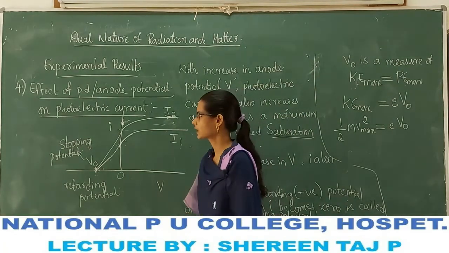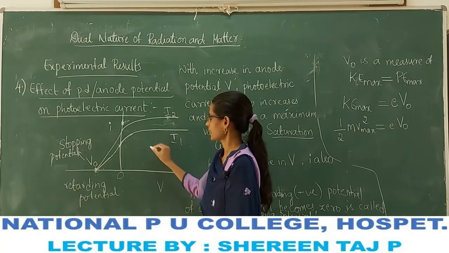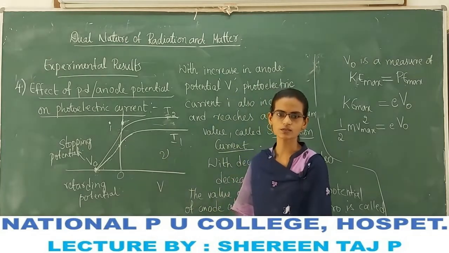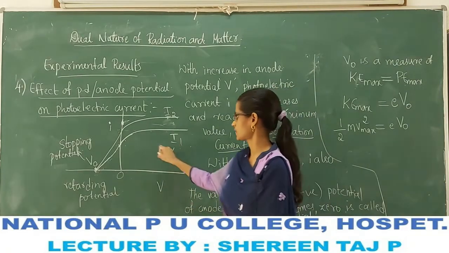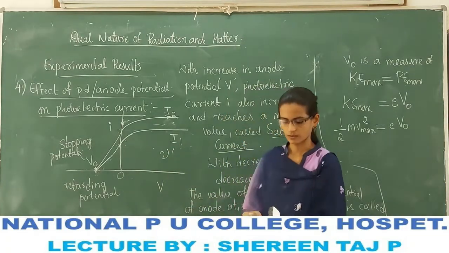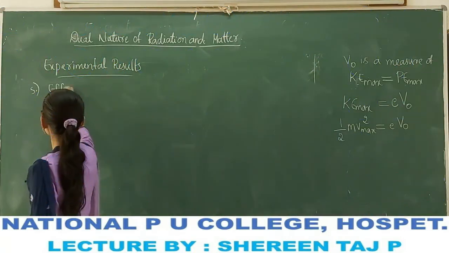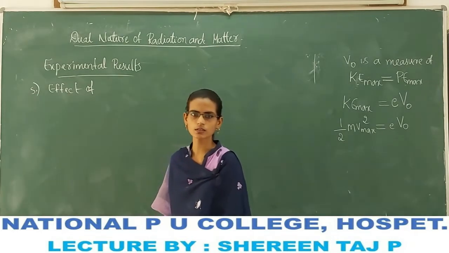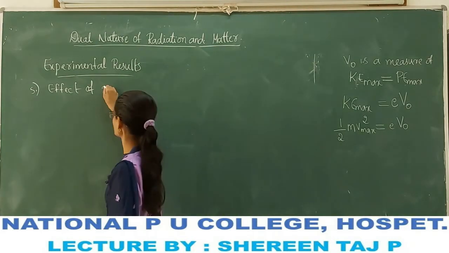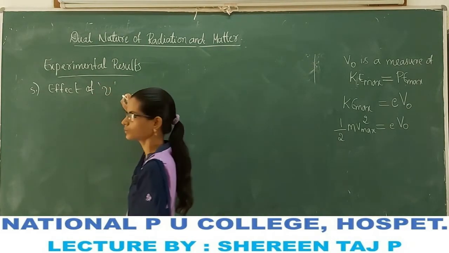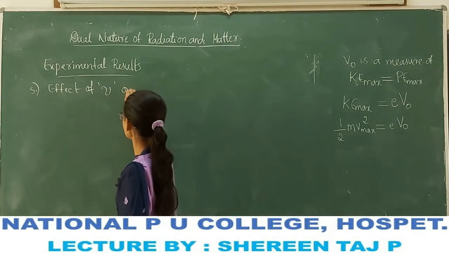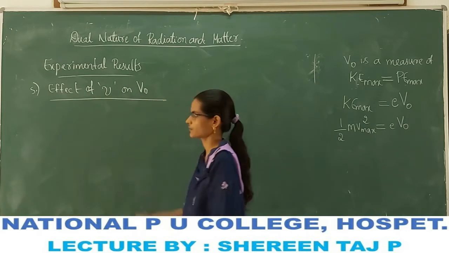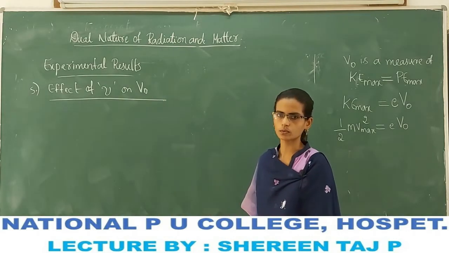This graph is the experiment done for a given frequency of radiation, say nu. Effect of frequency on the stopping potential. If we denote frequency by nu, what is the effect of frequency on the stopping potential V naught?